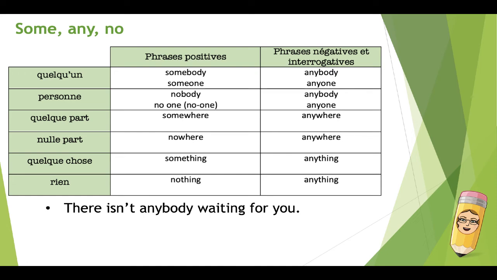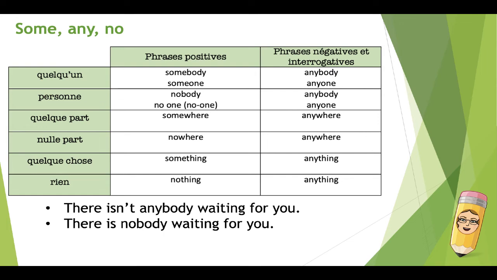For example, there isn't anybody waiting for you, il n'y a personne qui t'attend. Anybody is used in a negative sentence. The following sentence means exactly the same. There is nobody waiting for you, il n'y a personne qui t'attend. We use nobody here to say personne because it's a positive sentence. Both sentences mean the same thing. Both sentences are grammatically correct. Now, usually we use the first one and not the second one. Well, we do use the second one, but not as often as the first one.